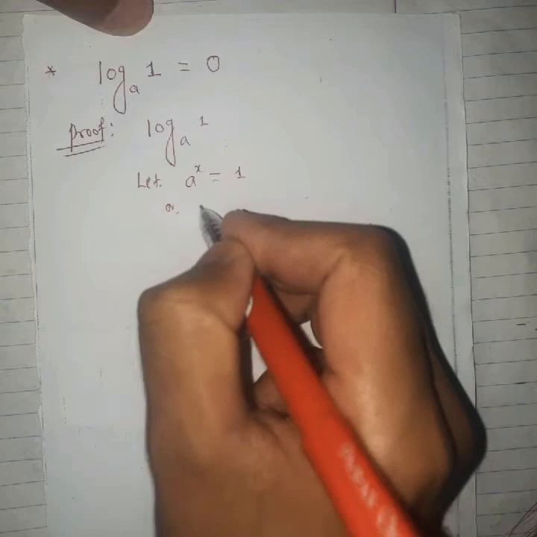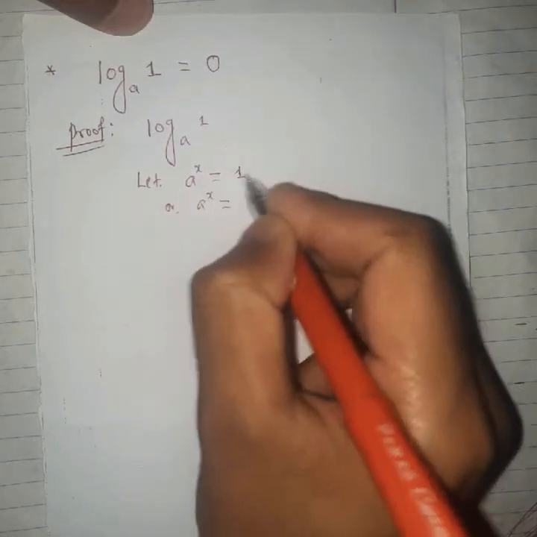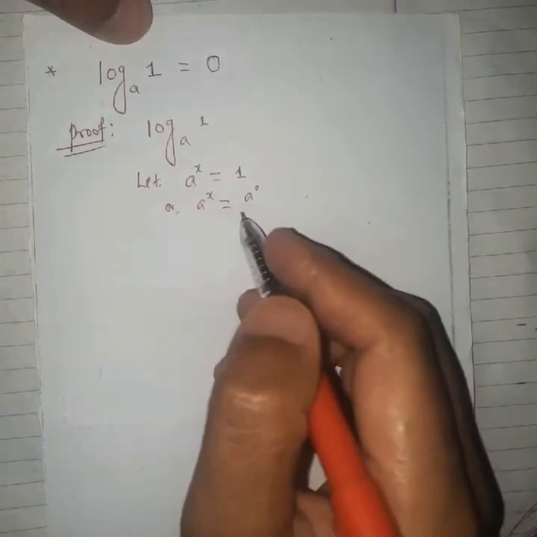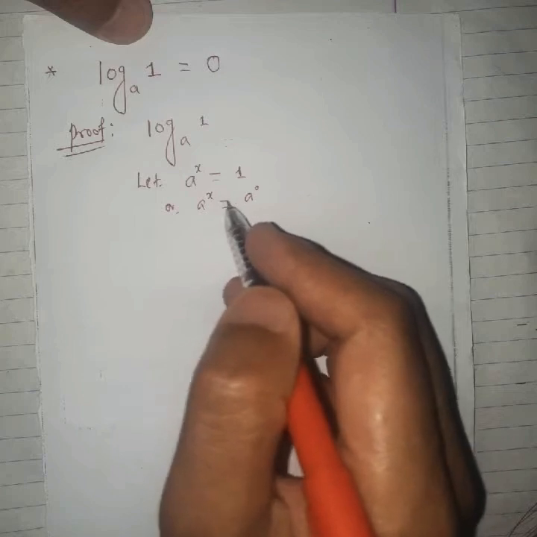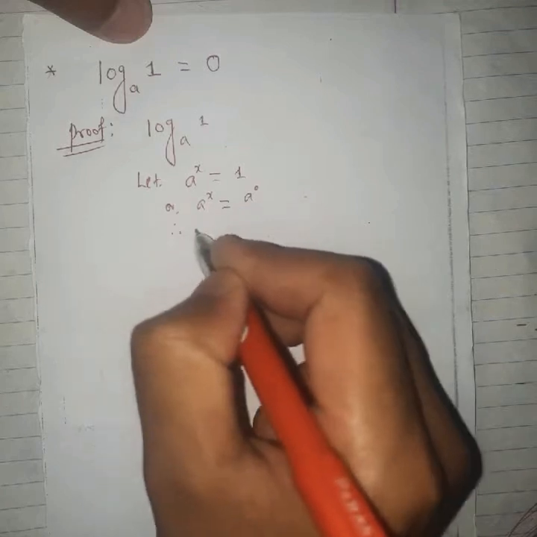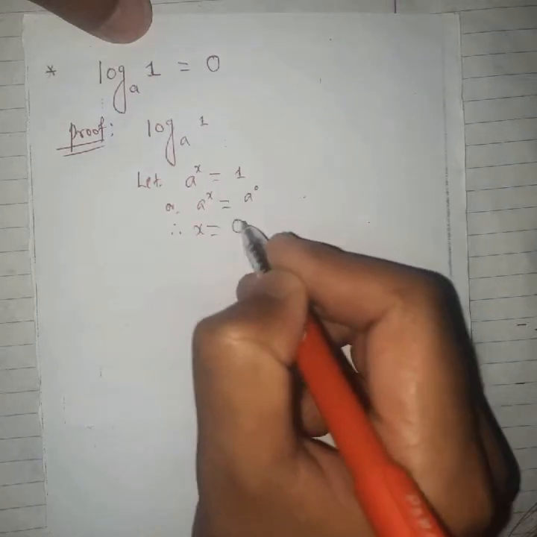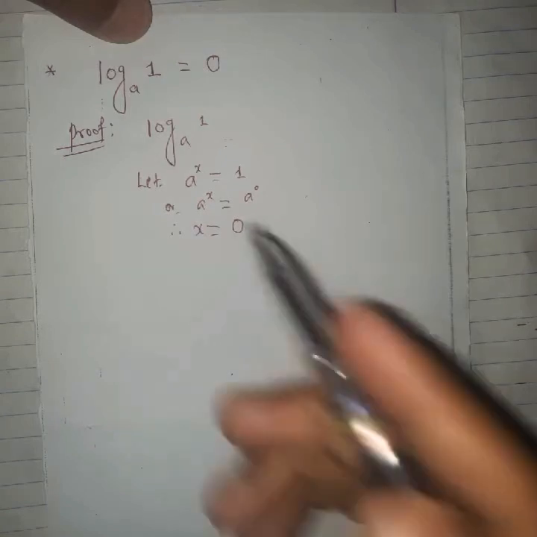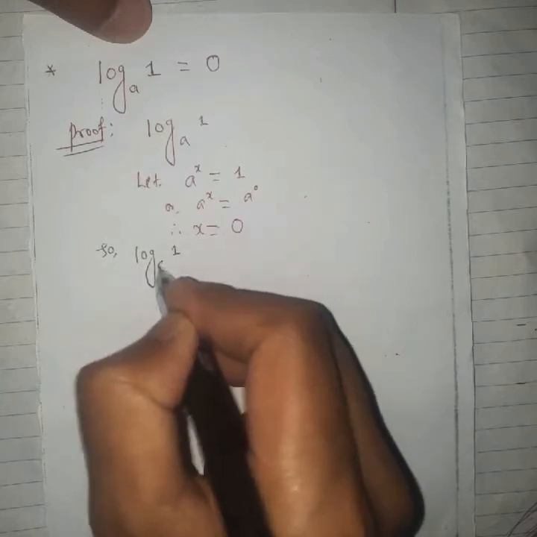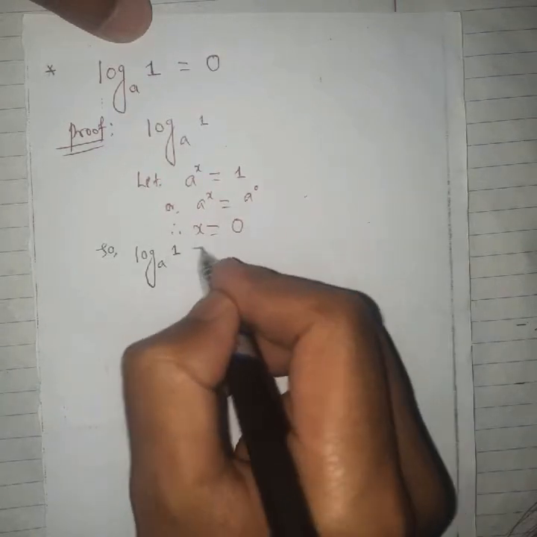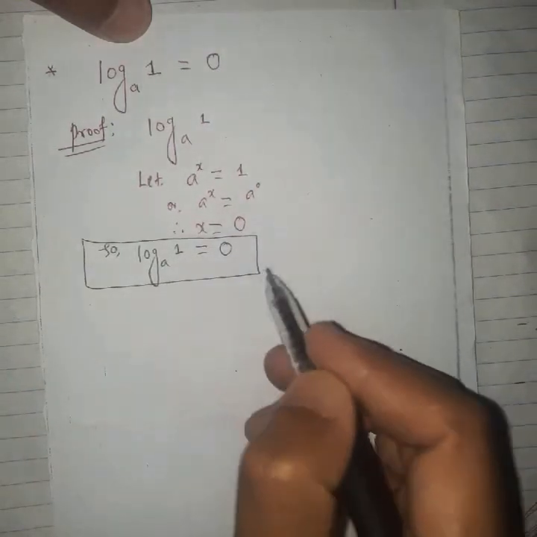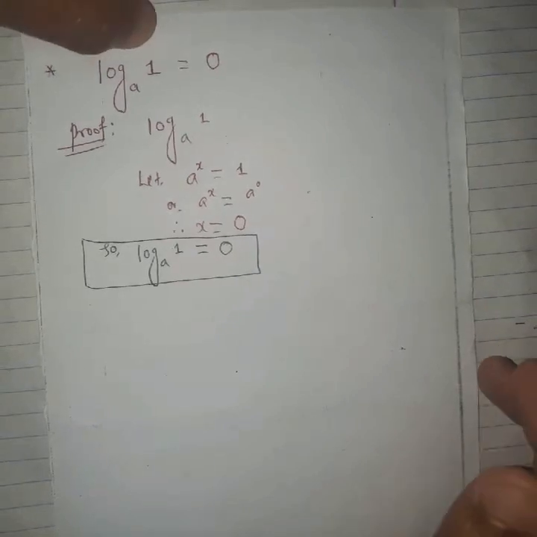This can be further simplified as a to the power x, and the 1 can be written as a to the power 0. Here the bases are equal and the numbers are given equal, so we can equate the powers. Therefore the required value of x is just 0. So we can conclude that log of 1 with any base a is always 0. Please remember this property.